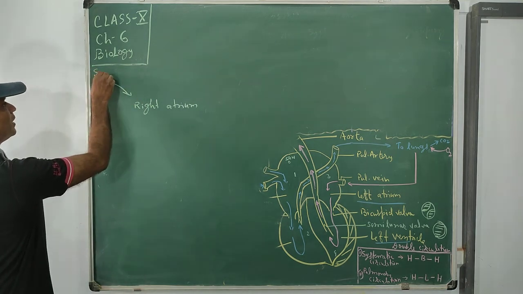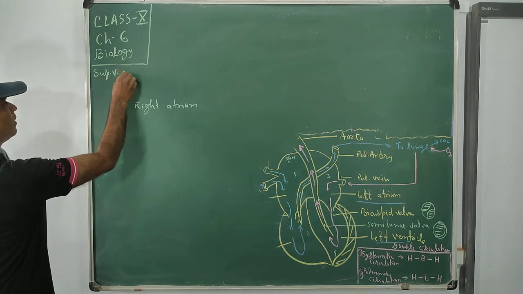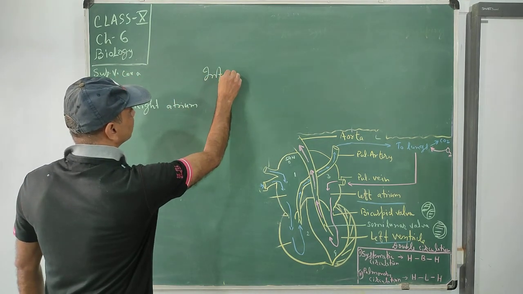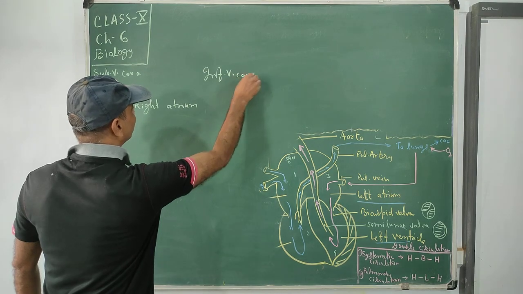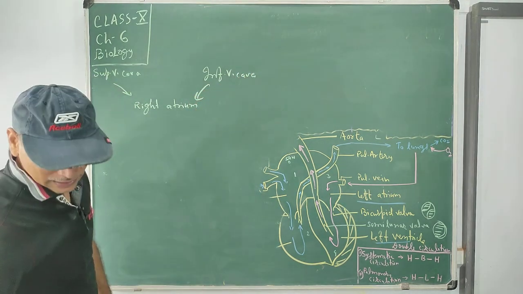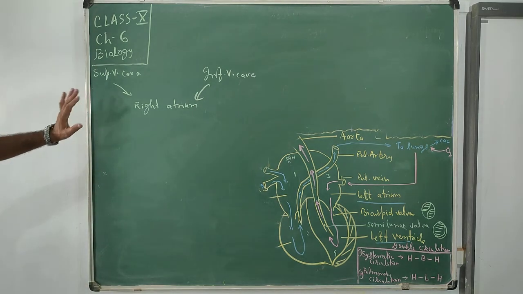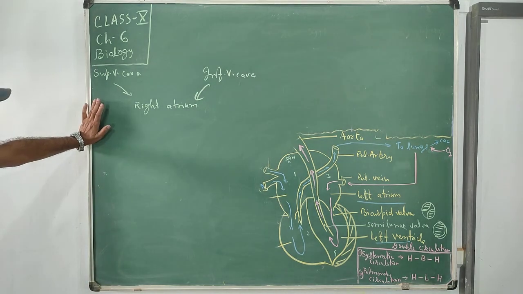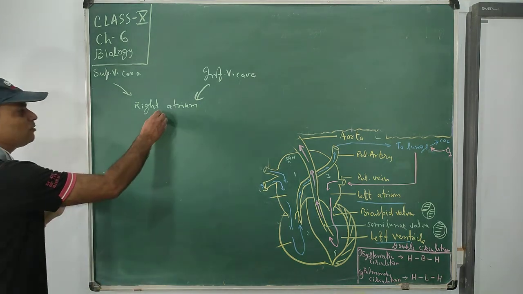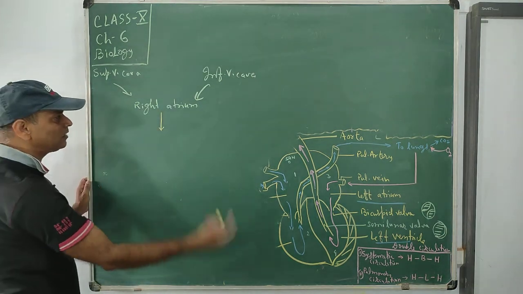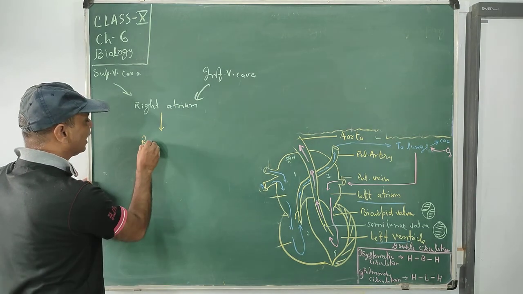From the superior vena cava and inferior vena cava. The blood received is not pure, it has some impurity in the form of carbon dioxide. So the right atrium receives blood, after that they send it to the right ventricle,